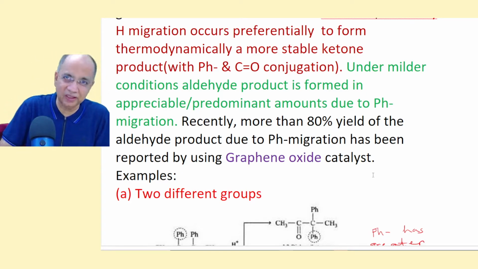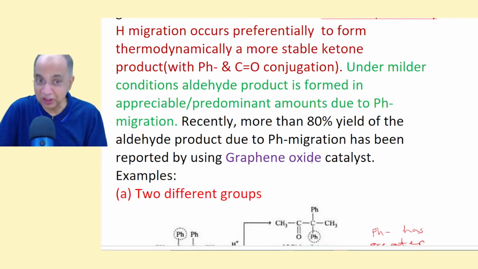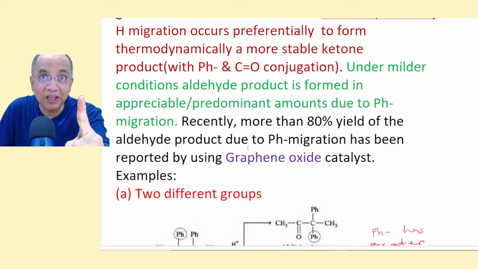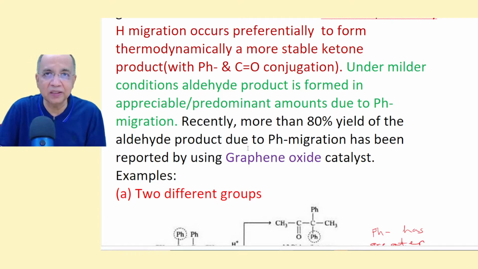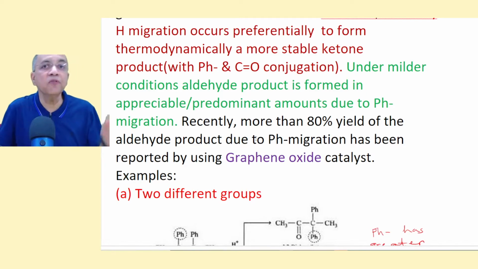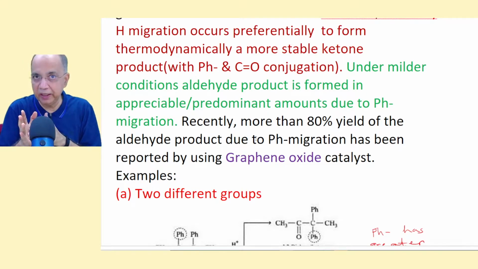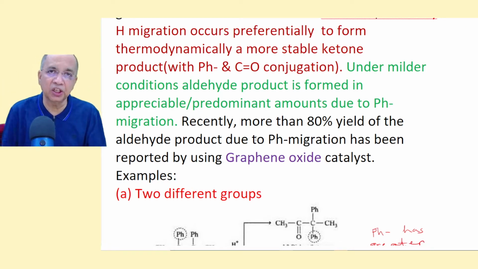So this is the latest research where you get aldehyde product due to phenyl migration, not hydride migration as students often write. So you can't say phenyl is ahead of hydrogen or hydrogen is ahead of phenyl. That all depends on the conditions.